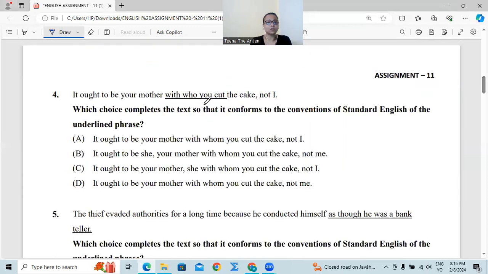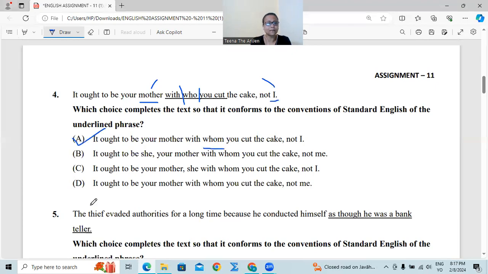It ought to be a mother with who you cut the cake, not I. With who? First of all, wrong relative clause. Mother is a noun and I is a pronoun. Okay. Now, so this must be interacting with I. Mother and I. Number A. It ought to be a mother with whom you cut the cake, not I. With whom? With the person. Who? So with whom is the answer? This is our correct answer.